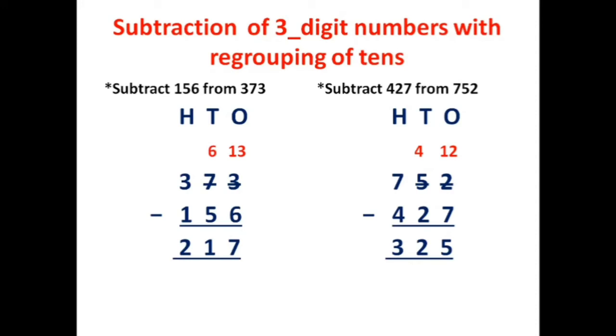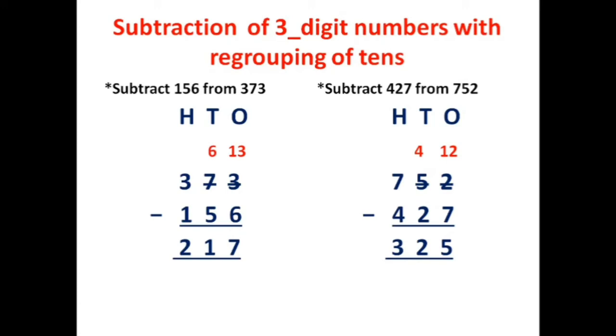Next question, subtract 427 from 752. 752 minus 427. In the ones place, the numbers are 2 and 7. And 2 is smaller than 7. We cannot subtract 7 from 2. So we have to borrow 1 ten from the tens place. 1 ten means 10 ones. 10 ones plus 2 ones is equal to 12. That is how there is 12 in the ones place.